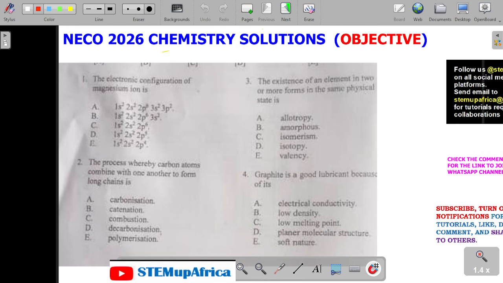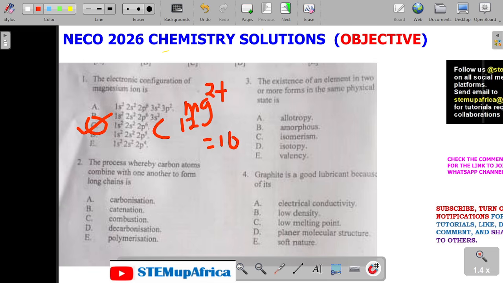So, let's go with question 1. The electronic configuration of magnesium ion is what? Magnesium ion, which is Mg2+. It has a valence electron of 2, so it will lose 2 electrons. Magnesium is 12, so we're going to have 10, which is 1s2, 2s2, 2p6. Number 1 is C.